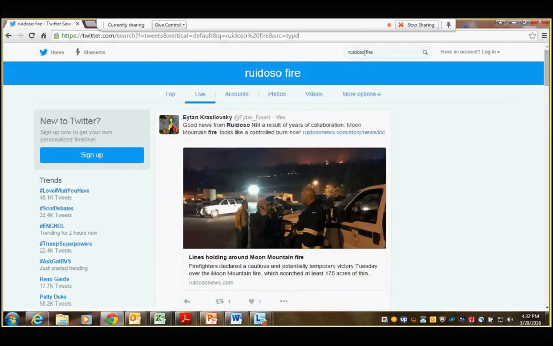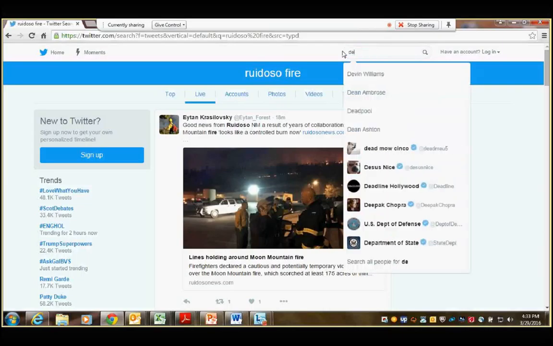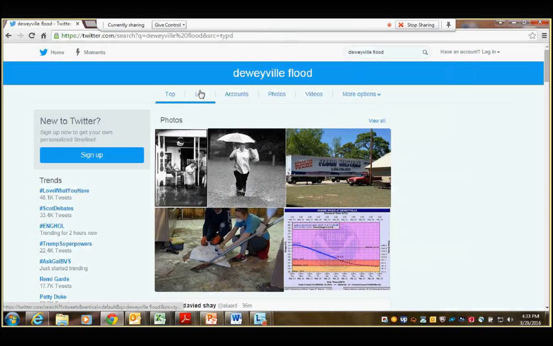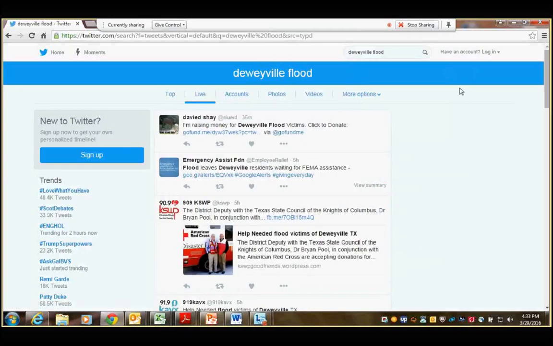But for the sake of this tutorial, let's assume that a flood has impacted the town of Deweyville, Texas. Now, the town of Deweyville has been impacted by a flood, and we currently have a relief operation ongoing right there. But let's assume that the town of Deweyville has just been impacted. I am going to type in Deweyville, and I'll type in flood, and then I'll switch to live. And again, you're going to see different things with Deweyville and flood that have popped up.